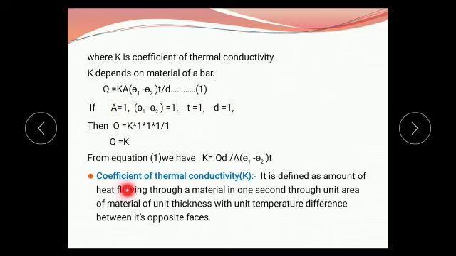And from that, we write the definition of the coefficient of thermal conductivity.